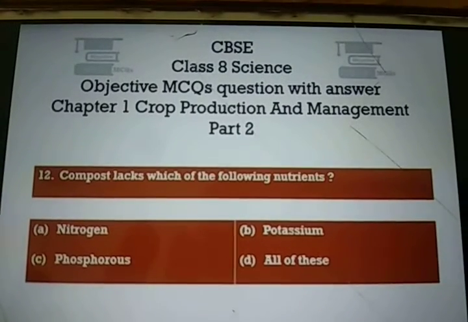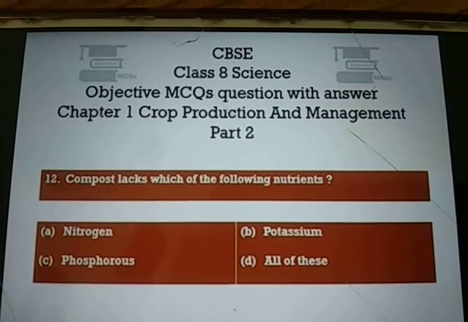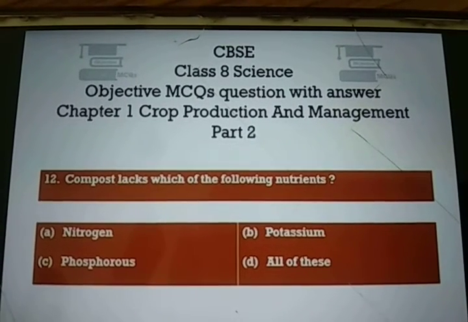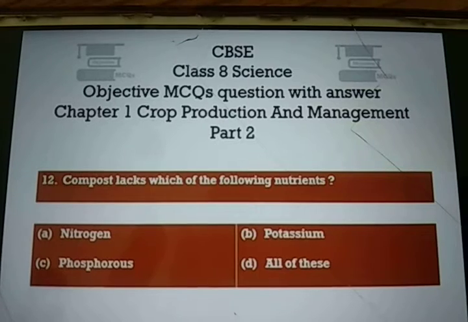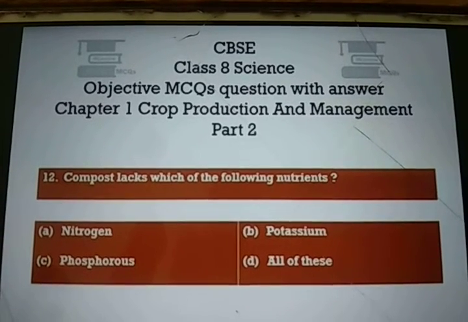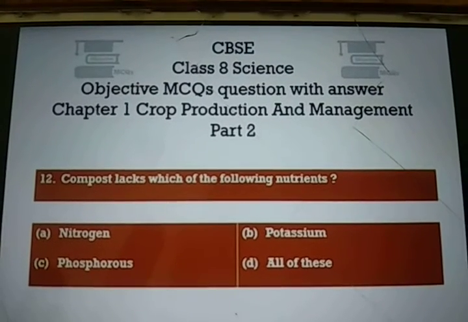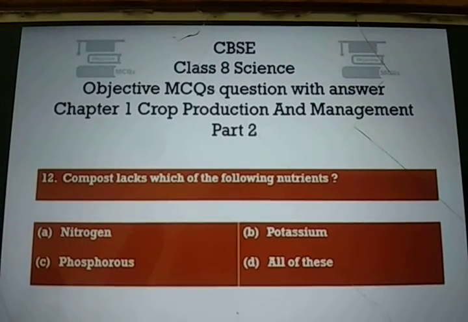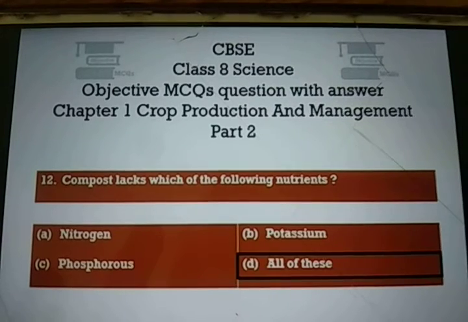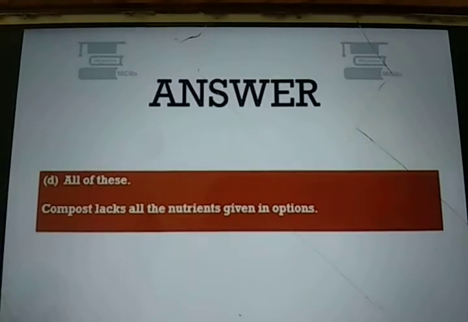Question number 12. Compost lacks which of the following nutrients? Option A, nitrogen. Option B, potassium. Option C, phosphorus. And option D, all of these. And the right answer is option number D, all of these. Compost lacks all the nutrients given in options.